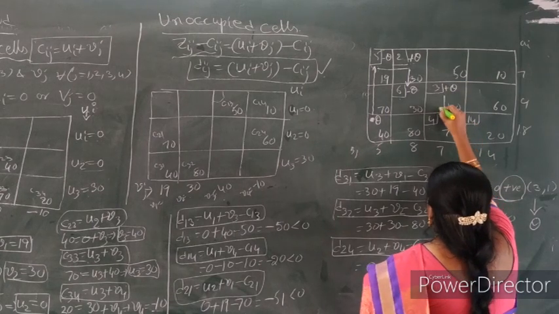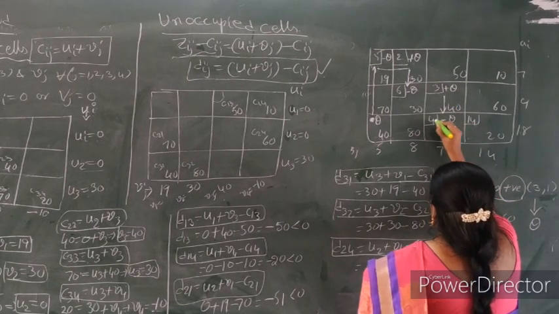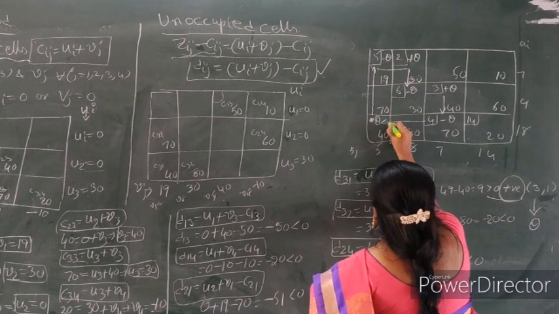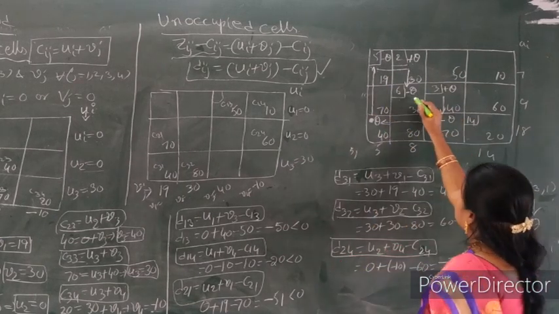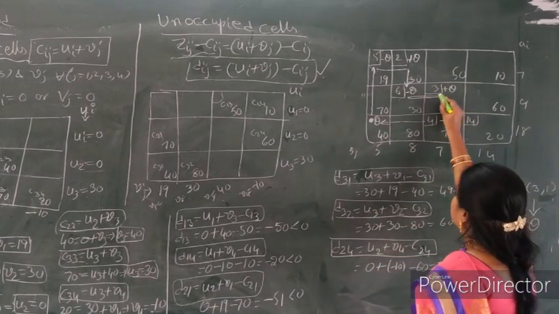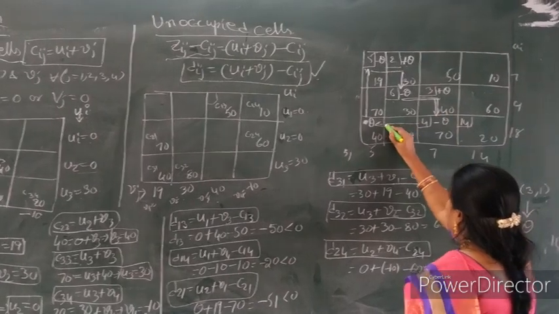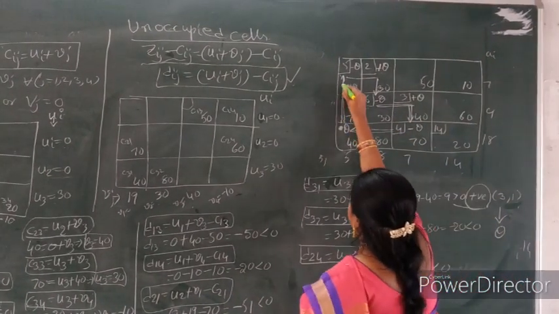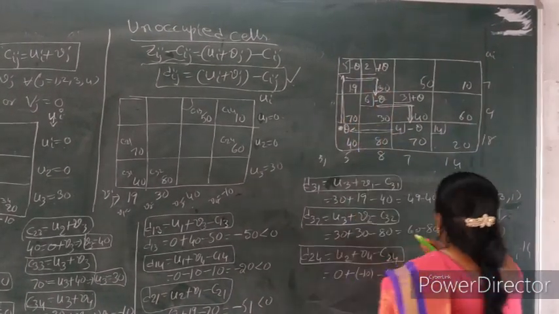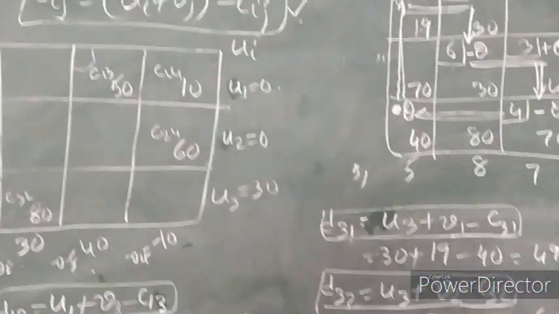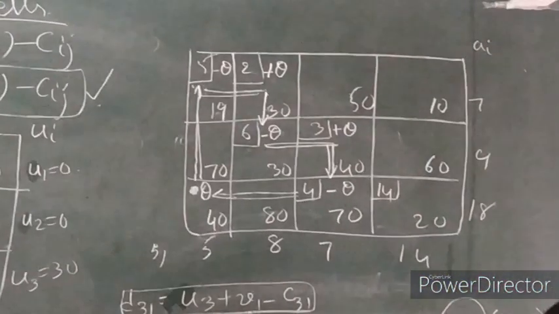Now corresponding this value minus theta. Now corresponding this value plus theta. This is called the loop structure. Very, very important. The MODI method is also called the loop structure method. Loop means to continue the process, plus, minus.